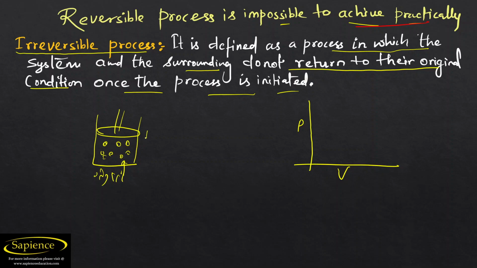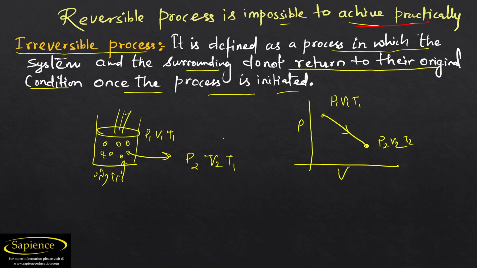Its initial state was pressure P1, volume V1, and temperature T1. Due to heat, its state will change from P1 to P2, V1 to V2, and T1 to T2. Let us consider that while doing this, it has followed this path. So this is P1, V1, T1, and this is P2, V2, T2.